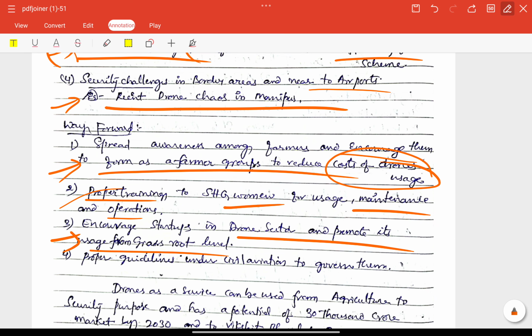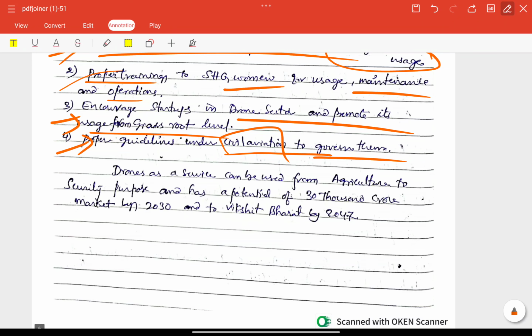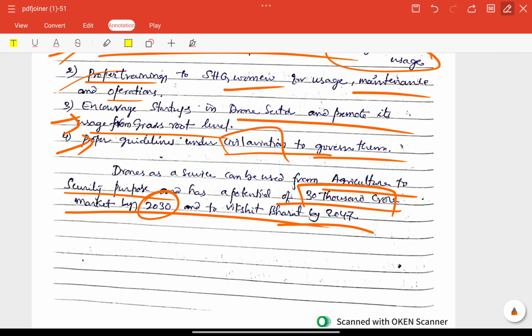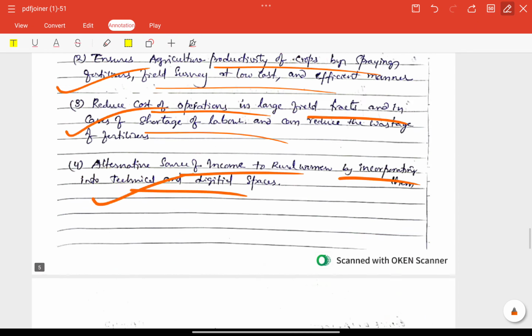Proper guidelines under Civil Aviation to govern them, that is also very important. Finally, drone as a service can be used from agriculture to security purposes and has the potential for a 30,000 crore market by 2030, to achieve Viksit Bharat by 2047. Good connection with whatever objective or goal we have here.